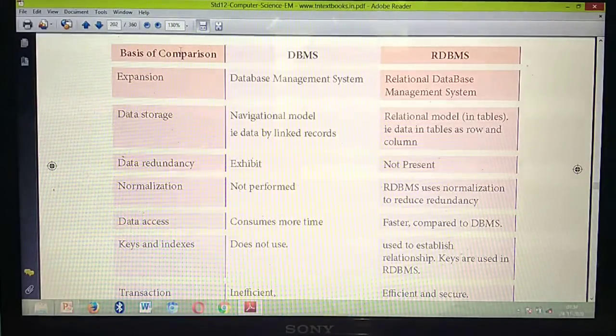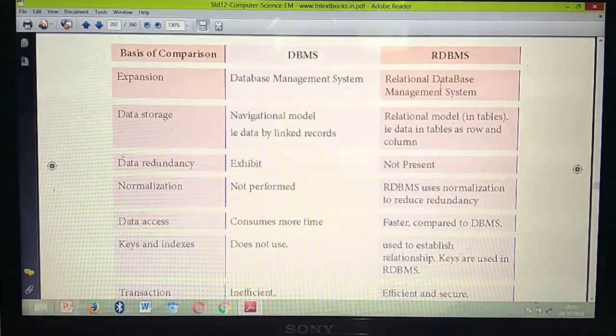Okay. What do you mean by DBMS? First thing, expansion. If they ask a 3 mark question, you should write 5 points. Any 5 points you can write. For a 2 mark question, you should write 3 points. Understand? So comparison of DBMS and RDBMS. First one is expansion. DBMS means database management system. Next, RDBMS means relational database management system. That's the first point.